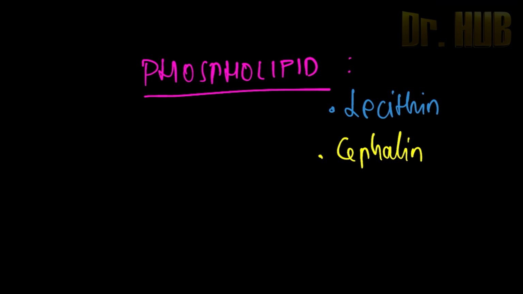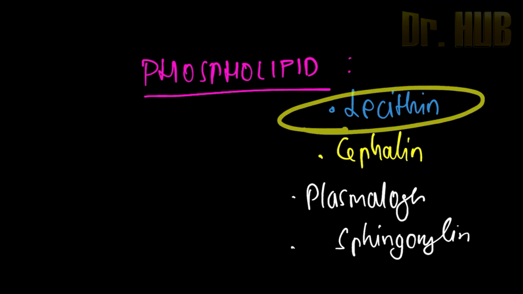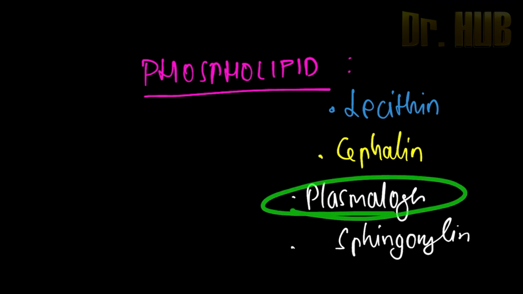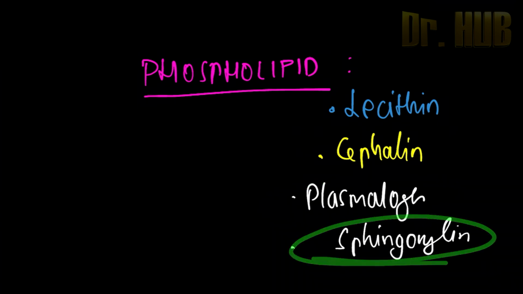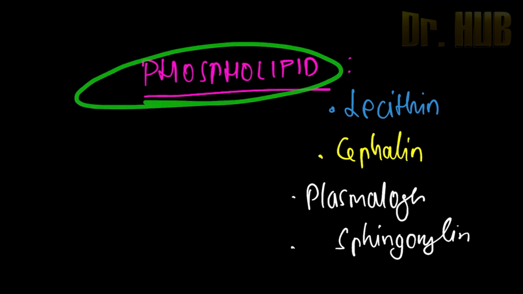Next will be the plasmalogen and the sphingomyelin. So lecithin, cephalin, plasmalogen and the sphingomyelin. So this was about the compound. The compound categories are the lipoprotein, glycolipid and the phospholipid.